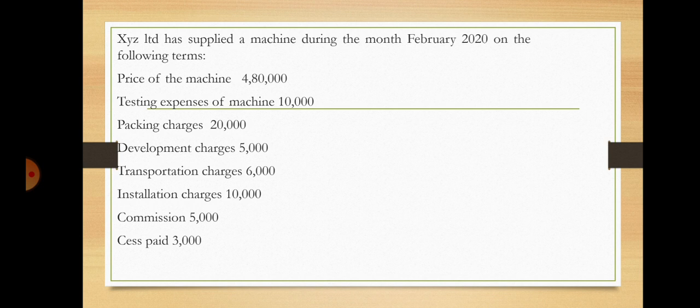I told you, any expenses incurred by the supplier right from the date of agreement with the recipient to supply the goods, till the place of delivery to the recipient, are all to be added to the price to find the taxable value.